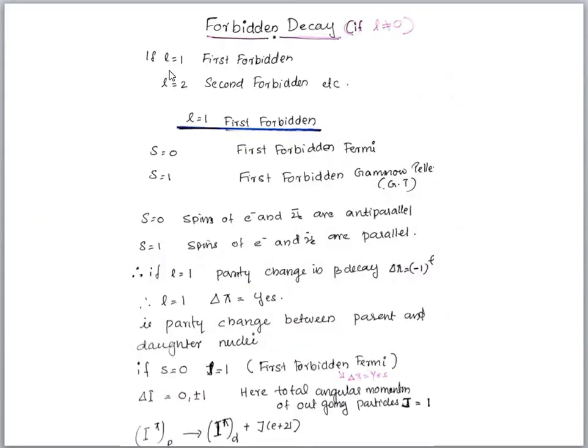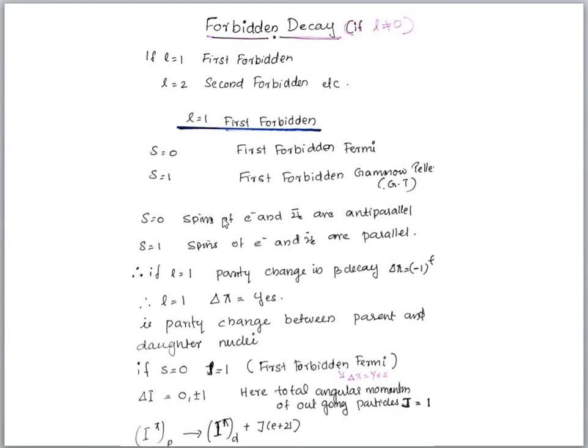Let's write it like this. Forbidden decay if L is not equal to 0. If L is equal to 1, first forbidden. If L is equal to 2, second forbidden decay. Let us consider the first forbidden decay where L is equal to 1 and S is equal to 0. If L is equal to 1 and S is equal to 0, it is known as the first forbidden Fermi. If L is equal to 1 and S is equal to 1, it is called the first forbidden Gamow-Teller.